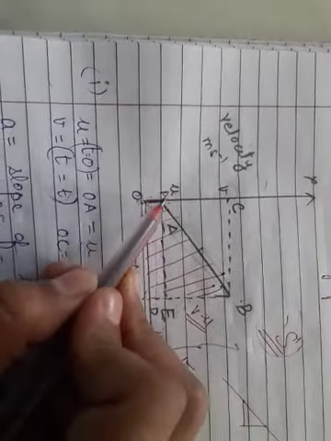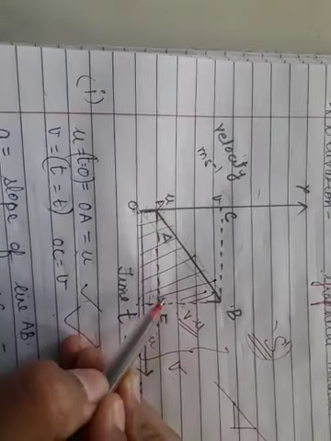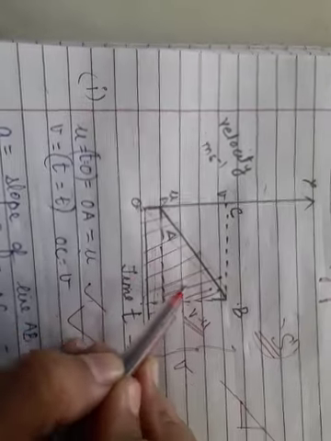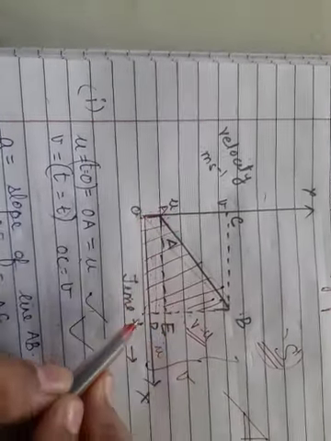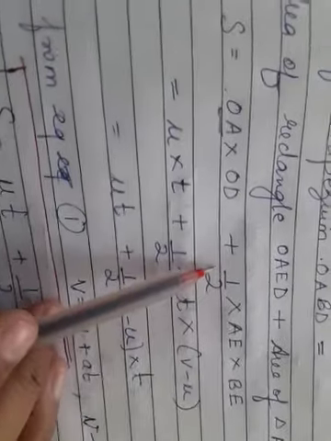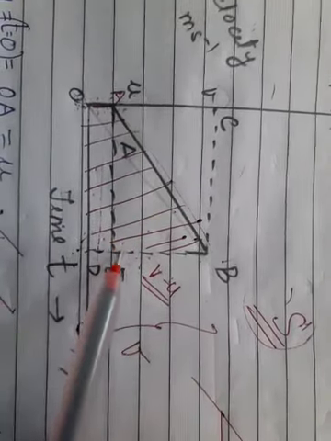You can see in the figure also, the area of trapezium OABD gives me OAED plus ABE, right? So area of rectangle plus area of triangle. What is the area of the rectangle? OA multiplied by OD, right? So here S is OA multiplied by OD, plus half into AE times BE.